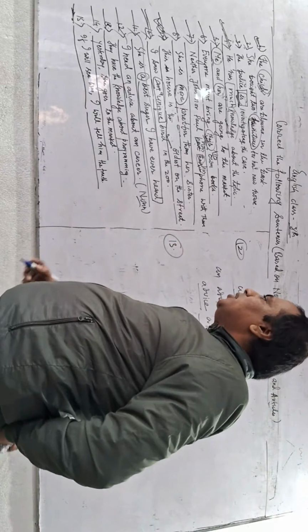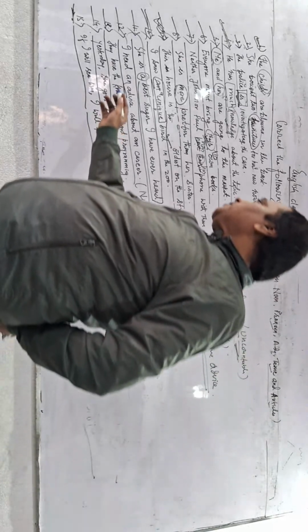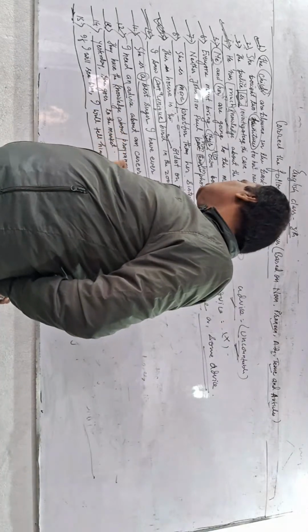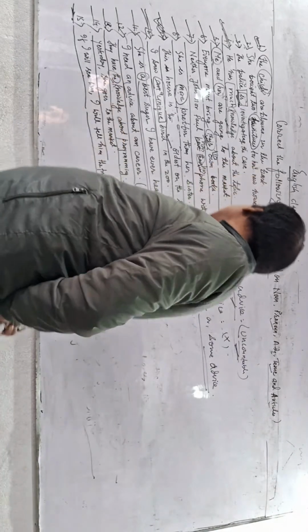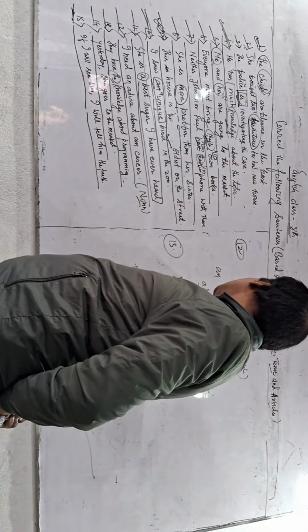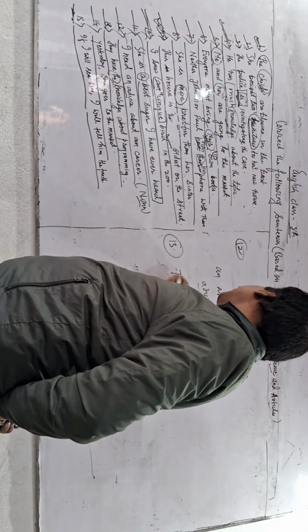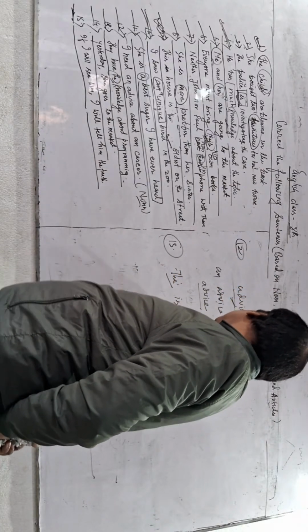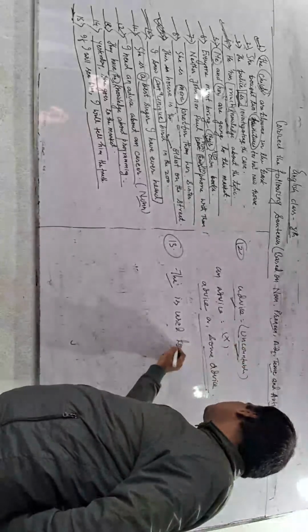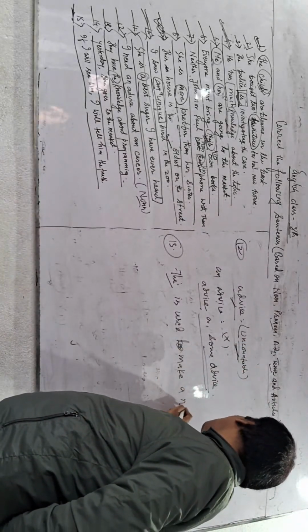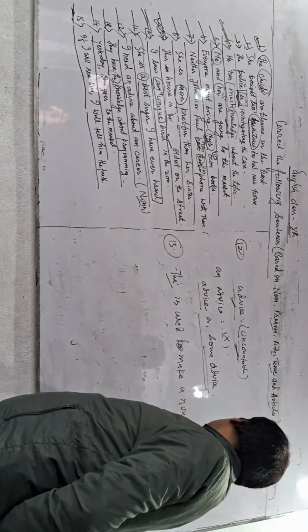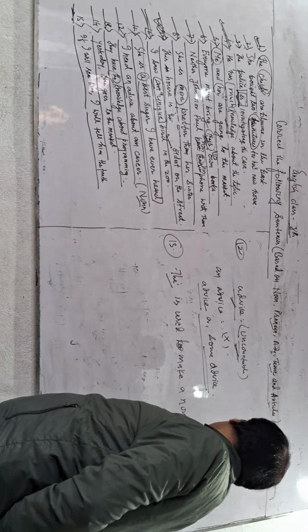Now we should see question number 13. "They have the knowledge about the program." Here, knowledge: we know that "the" is used to make a noun particular. You should know it.